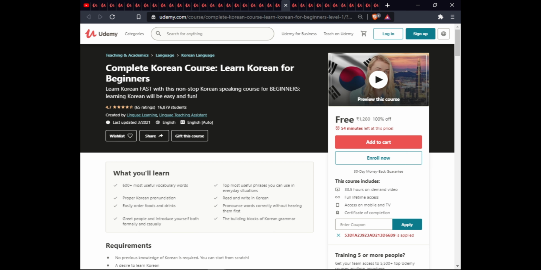The next is a complete Korean course, learn Korean for beginners. In this course, you will learn 600 most useful vocabulary words, top most useful phrases you can use for everyday situations, proper Korean pronunciation, read and write in Korean, easily order food and drink, pronounce words correctly without hearing them first. Greet people and introduce yourself formally and casually, the building blocks of Korean grammar. This course has 33.5 hours of on-demand video, full lifetime access, Excel volatility, and certification completion.